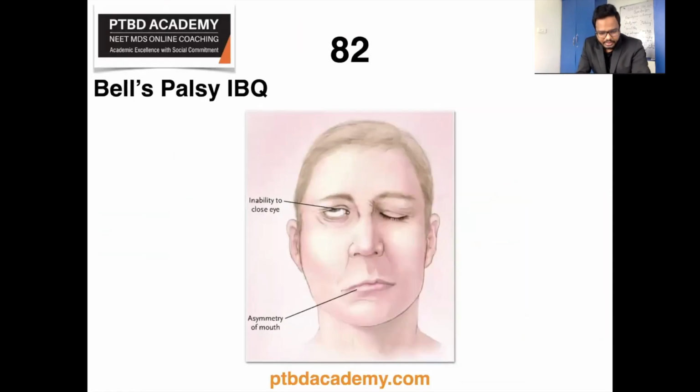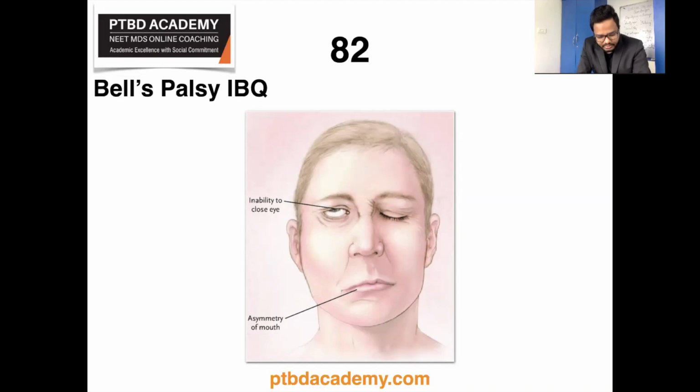Bell's palsy, image-based question. So as you know, Bell's palsy is one of the most common neurologic disorders affecting the cranial nerves. It is an abrupt, isolated, unilateral peripheral facial nerve paralysis without detectable causes. Idiopathic facial paralysis was first described more than a century ago by Sir Charles Bell. However, there is much controversy still surrounding its etiology and management, and this is a diagnosis of exclusion, just like leukoplakia. It's important to keep in mind Bell's palsy is a diagnosis of exclusion, and Bell's palsy is the most common cause of facial paralysis worldwide.